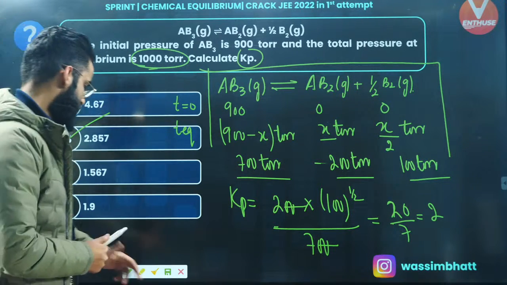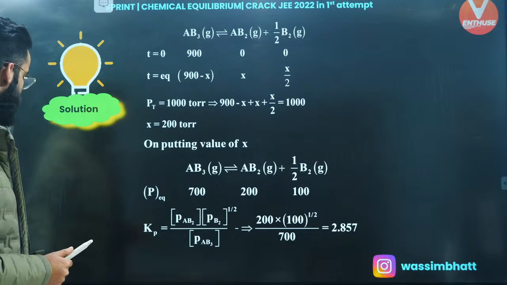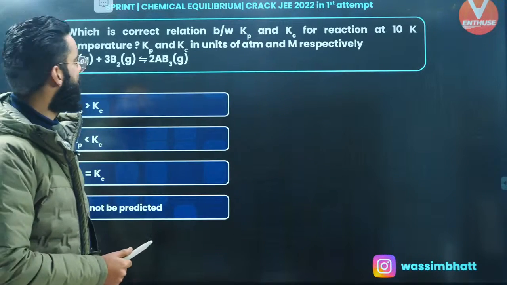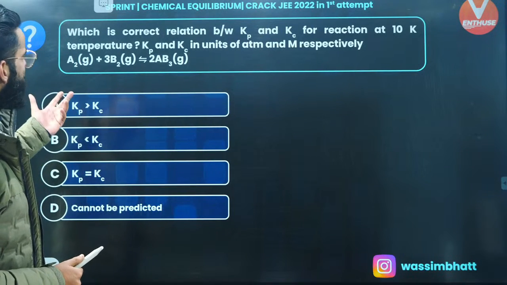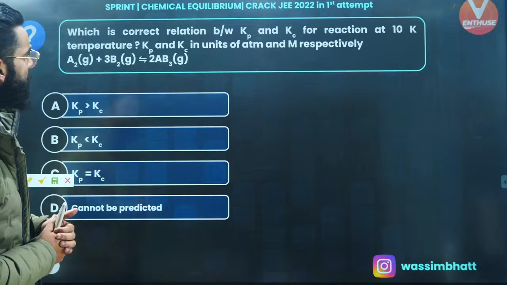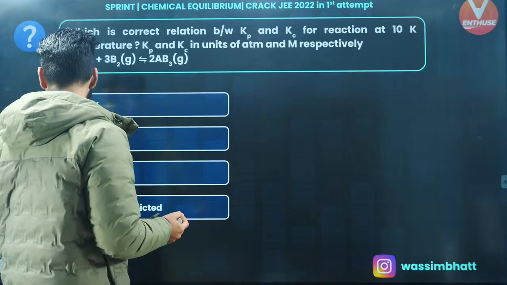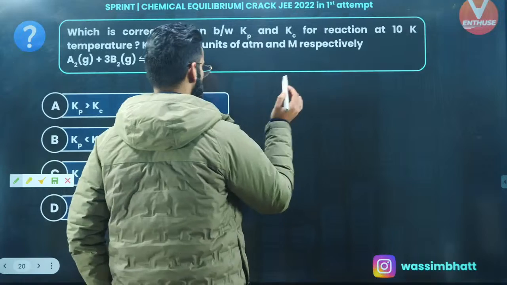All right, guys. Moving on to one more question then. Let's see what the next question says. See, a very simple question. You just need to see the relation between Kp and Kc, right? See, guys, there is one thing which you need to know right here. What is that going to be?